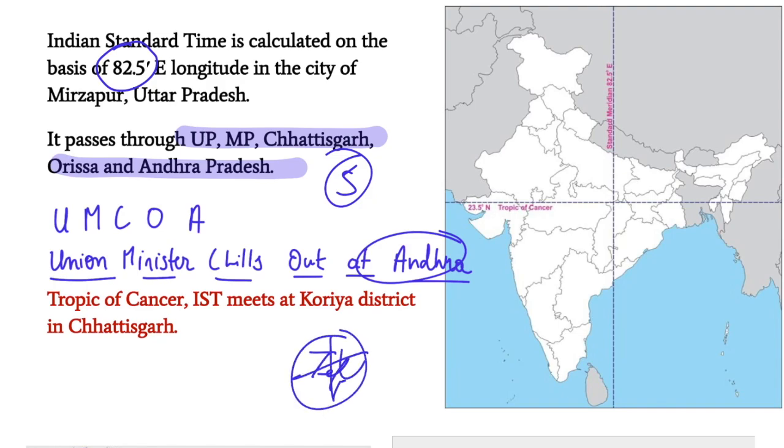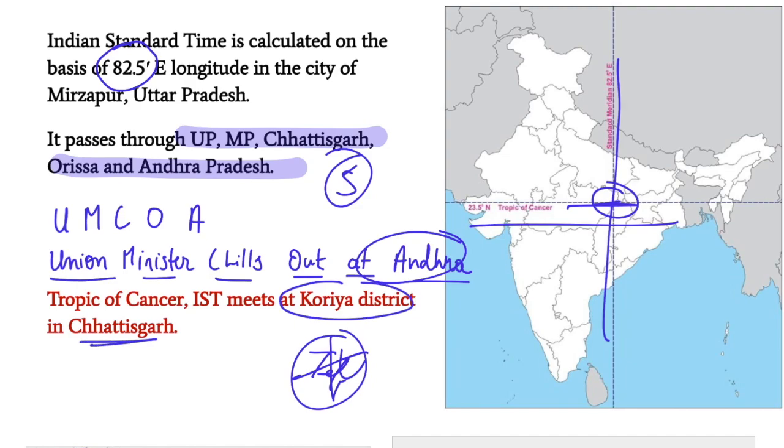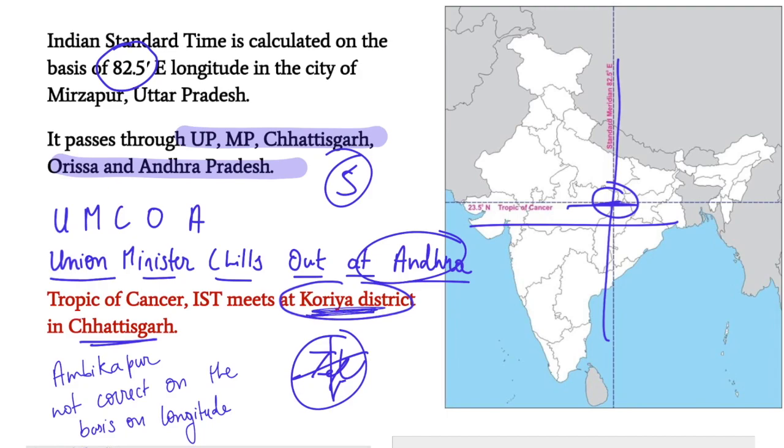One more thing, both the Tropic of Cancer and IST meet at a place which is in Korea district in Chhattisgarh. Friends, at many places it has been written that they meet at Ambikapur, but Ambikapur is slightly towards the eastern side, and therefore the correct location will be the Korea district in Chhattisgarh.